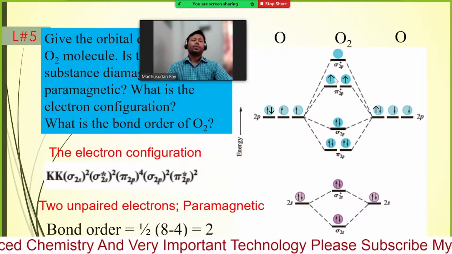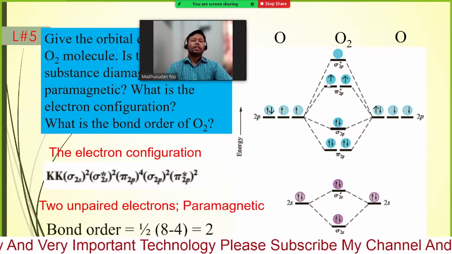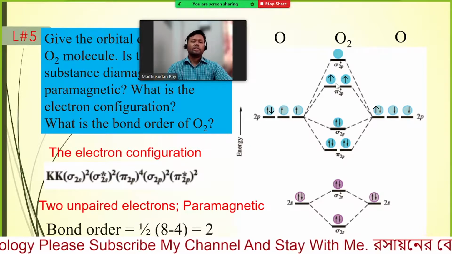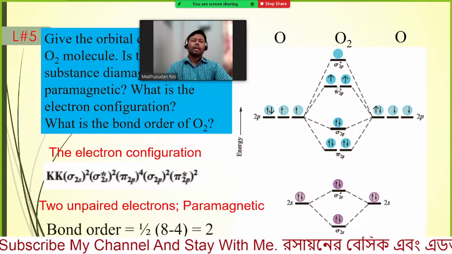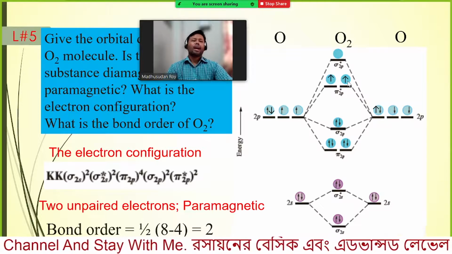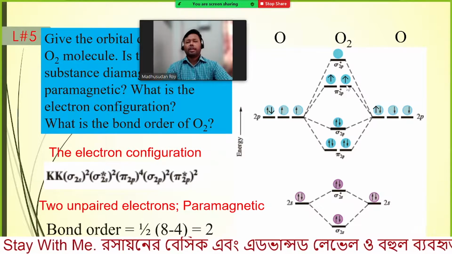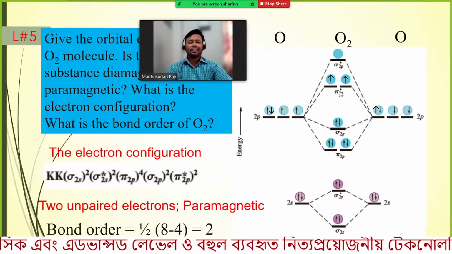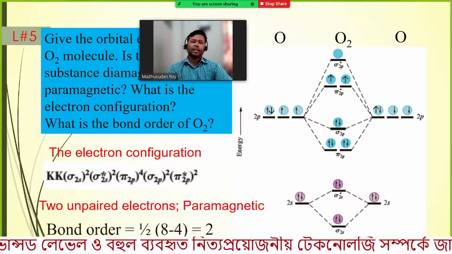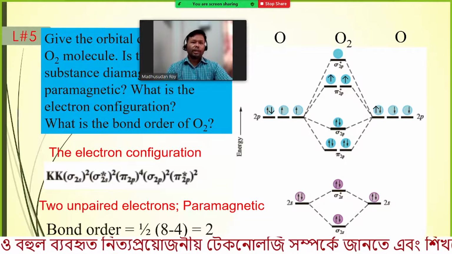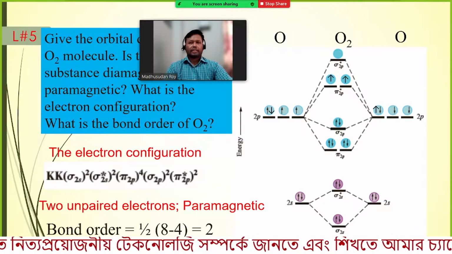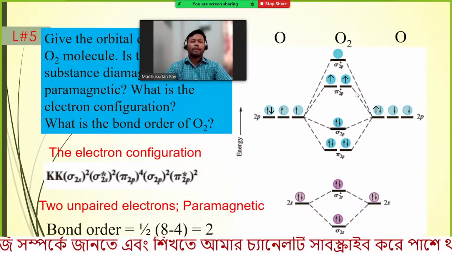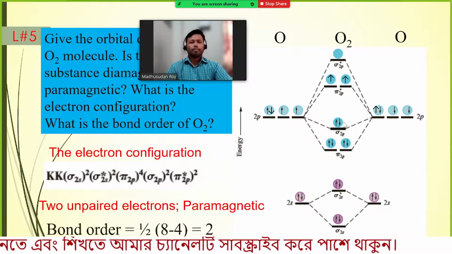In that case, though we have an even number of electrons, we have unpaired electrons. If any molecule has unpaired electrons, then it will be attracted by an external field, and therefore it will be paramagnetic. The oxygen molecule has unpaired electrons, and oxygen is paramagnetic.